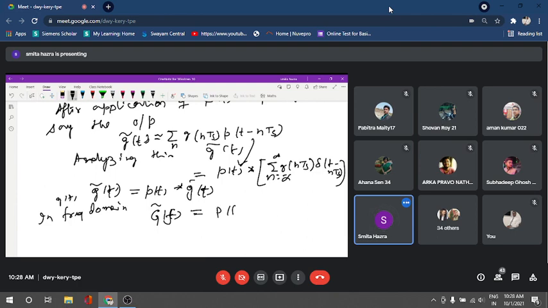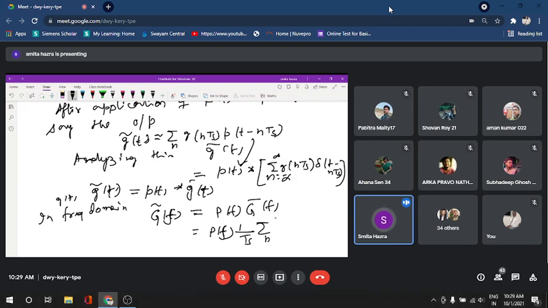So we will copy these things: P(f) into G bar(f). Let me write the full description of G bar(f). What was the full description? There was a 1 by Ts as the front factor. In the last class, we considered this.